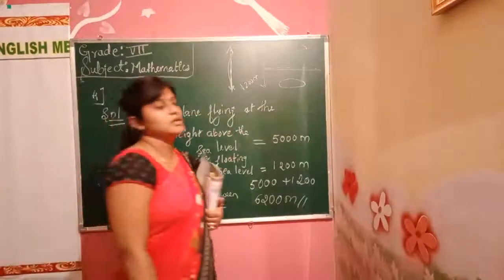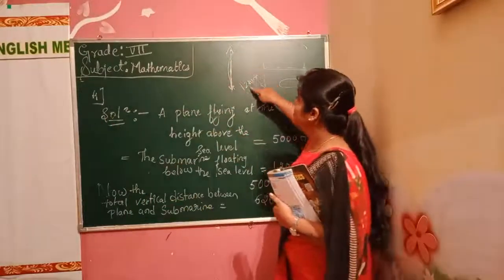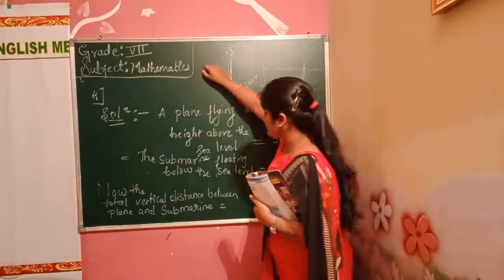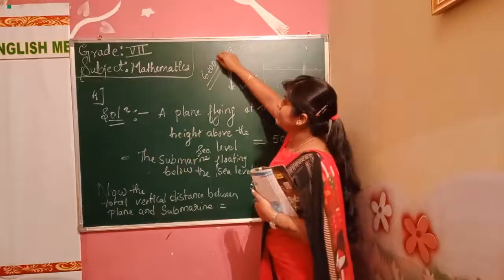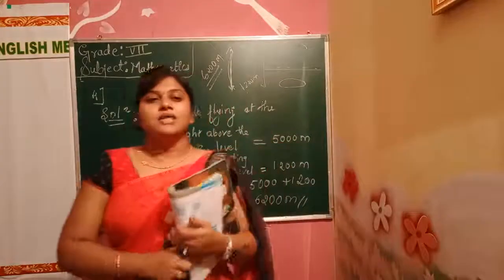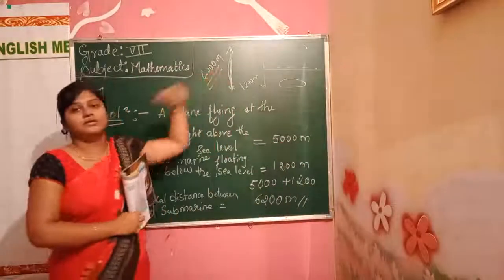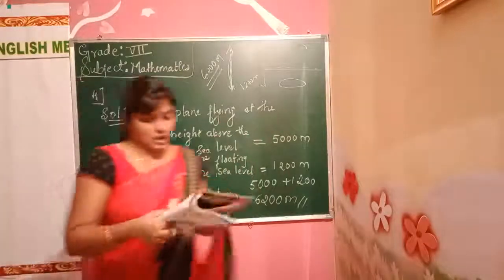6,200 meter. So we got the vertical distance. How much? 1,200 and 5,000. What is the distance now? 6,200 meter. The vertical distance between the plane and the submarine will be 6,200. Understood now? Yes. Okay.